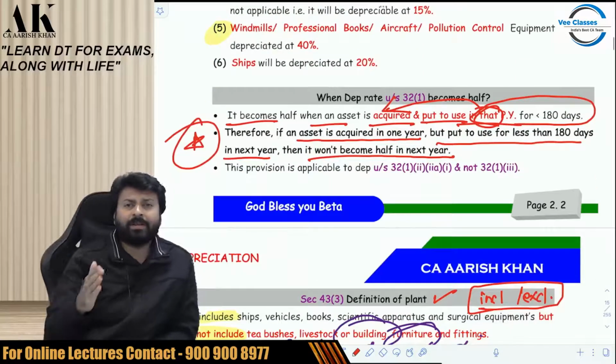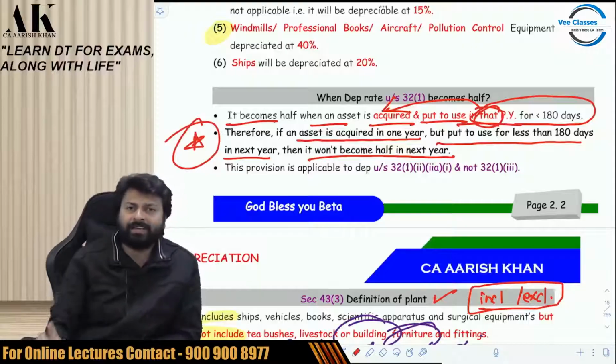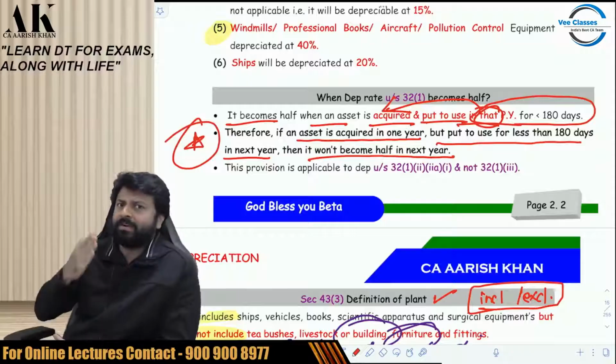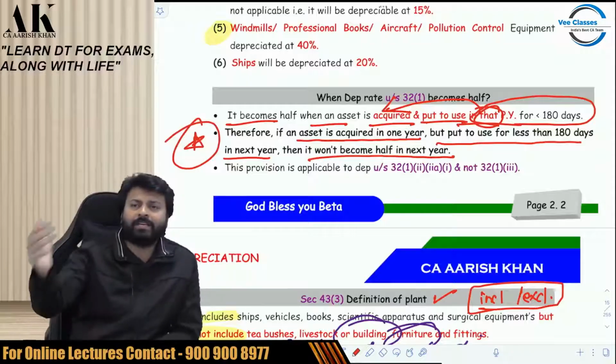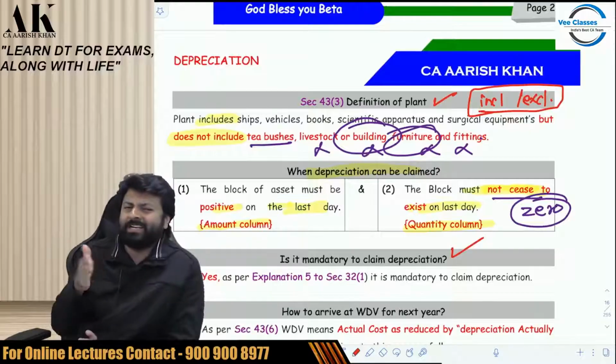And it becomes half when you acquire and put to use in the same year for less than 180 days. Exactly 180 days is full. More than 180 days is definitely full. So if I acquire in this year and put to use in the next year, then it will always be full. Plant, then the definition of plant is given in an inclusive and exclusive manner.